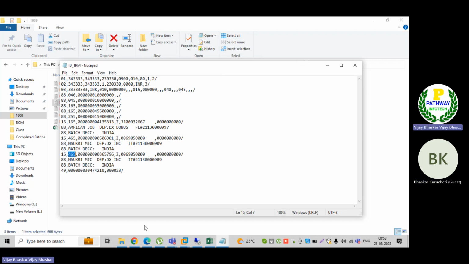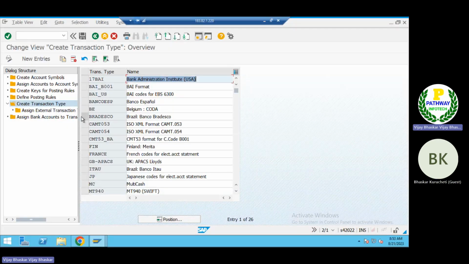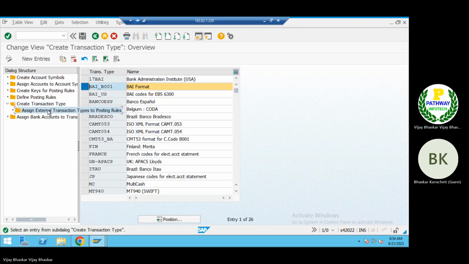So it consists of only BAI codes, sir. It does not have the SWIFT codes, because in the electronic bank statement configuration, the option we have here, let me select this one, sir.